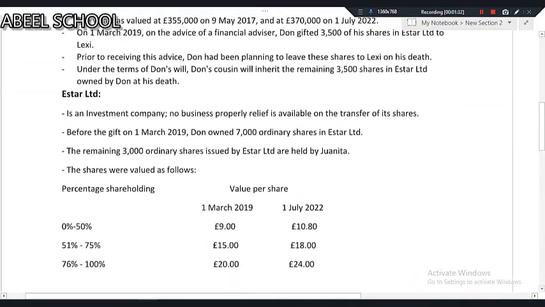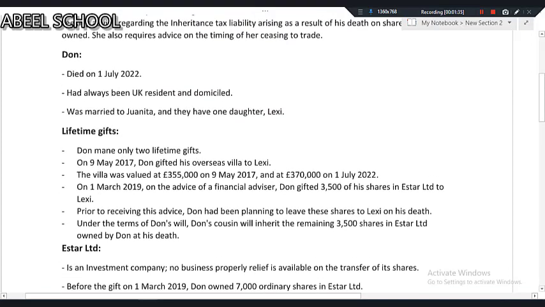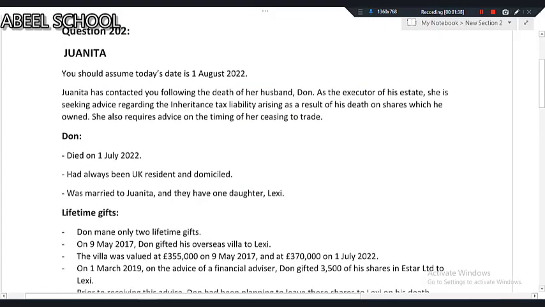Let us read the question first for part A, then we'll come to B as well. No issue at all. You should assume that today is 1st August 2022. Jonita has contacted you following the death of her husband Don. As the executor of his estate, she is seeking advice regarding the inheritance tax liability arising as a result of his death on shares which he owned. She also requires advice on the timings of her ceasing to trade.